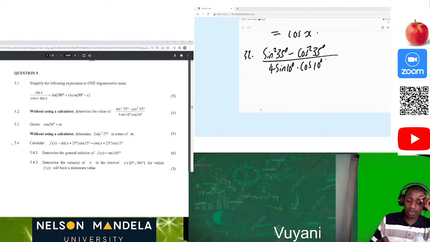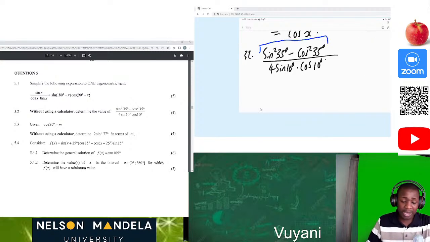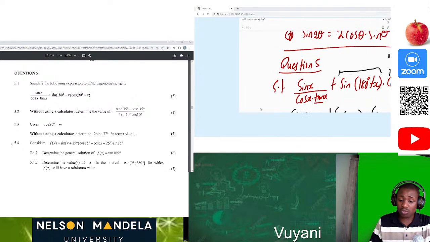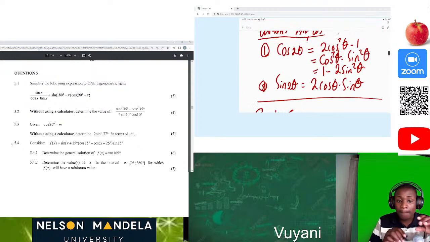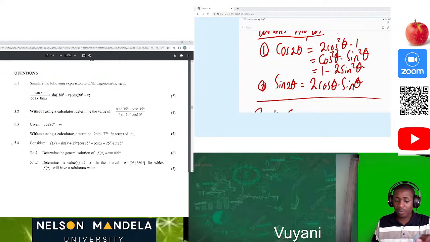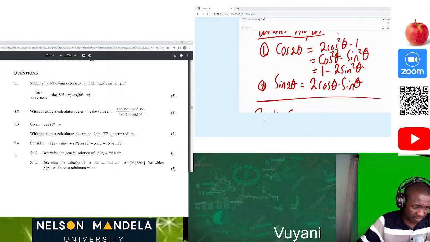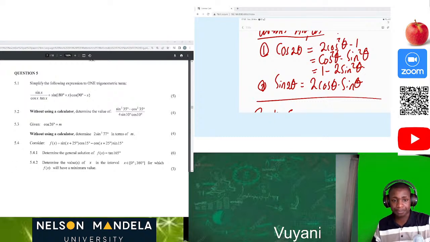Okay, so what do we know? We can see that here on top there is a link to what we call a double angle. Bear in mind that we have a double angle of cos 2 theta, which is equal to cos squared of theta minus sine squared of theta. We can see that the value of theta is the same, which is 35 and 35, and also that it's cos squared and sine squared. So now let's make a new equation so that we can solve it in a proper way.